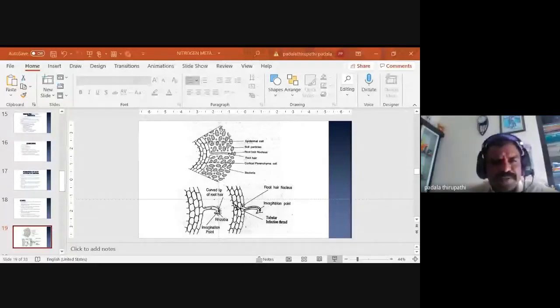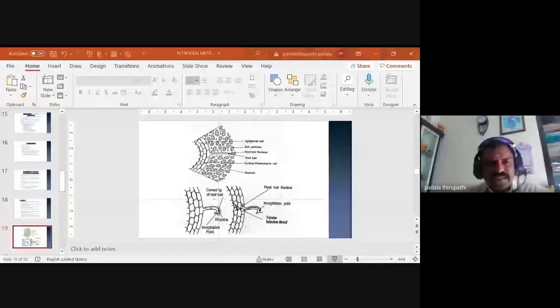So this is the root epidermis, and this is the root hair. The root epidermal cells contain hair-like structures we call root hairs. Whenever the root hair is produced, the carbohydrate-containing lectins and some chemical substances easily attract the bacteria. These are the group of bacteria in the soil.